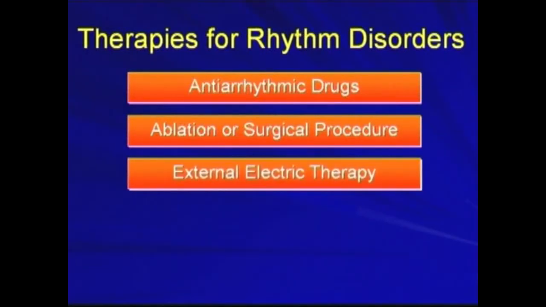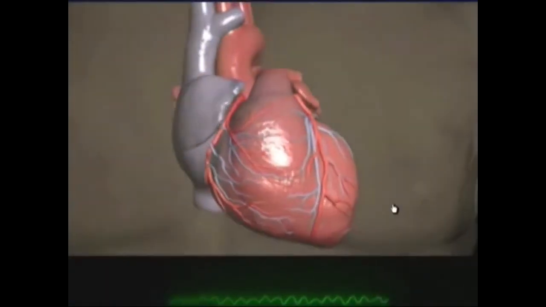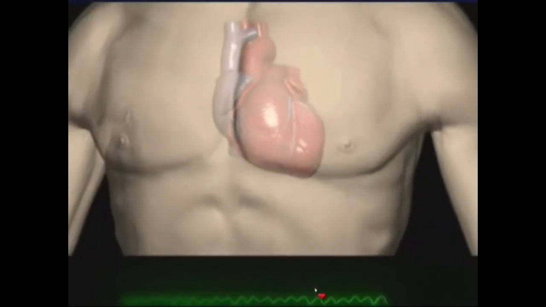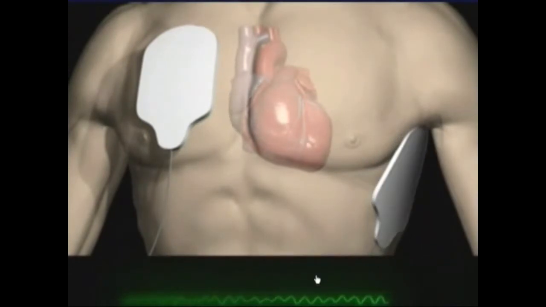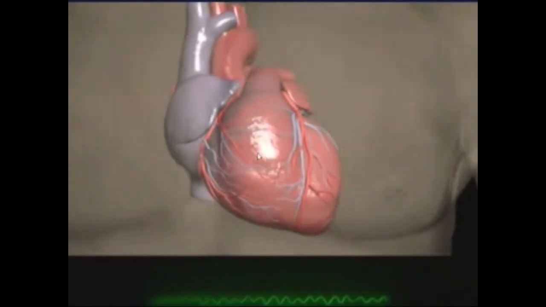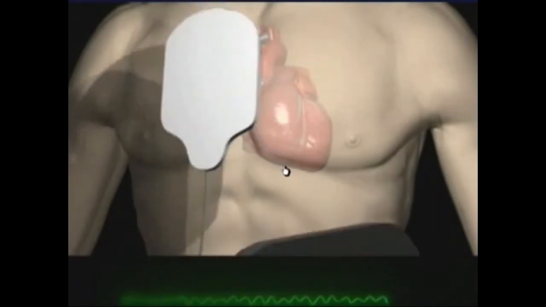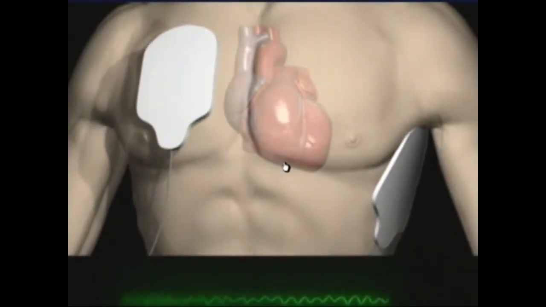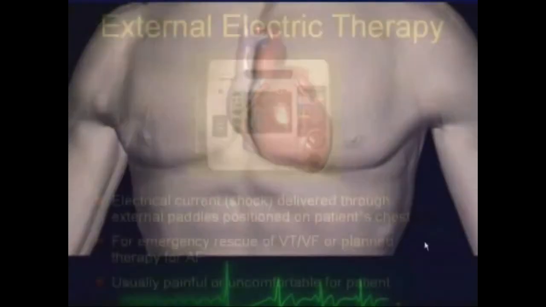External electric therapy is also an option for treatment of arrhythmias. You see in this cartoon, when the heart is in ventricular fibrillation with no organized contraction, the only effective treatment is defibrillation. You see, by applying defibrillation, the heart can be restored to sinus rhythm. So when the heart is fibrillating, it's important to defibrillate the heart and turn the heart into sinus rhythm.